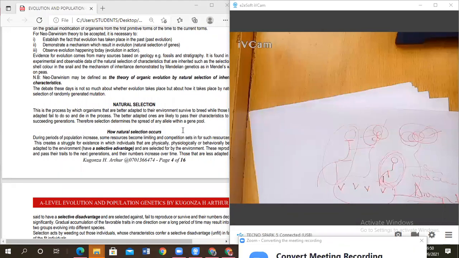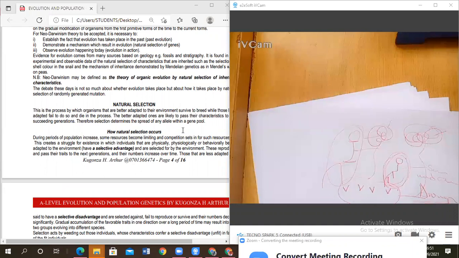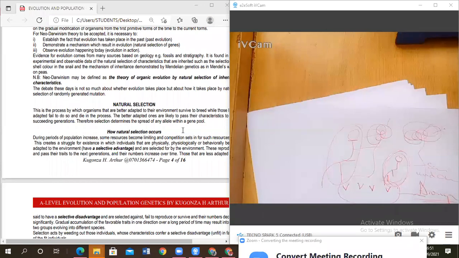But selection, we said, is a process whereby organisms with better adapted characters are selected for to survive and reproduce, while those which are less adapted die. Then selection pressure is that environmental factor which is going to determine who survives and who dies. Natural selection will occur when there is a selection pressure. It means natural selection cannot occur when there is no environmental factor.